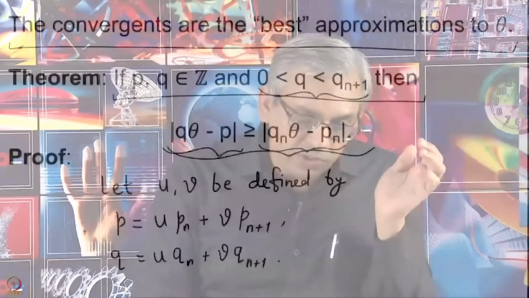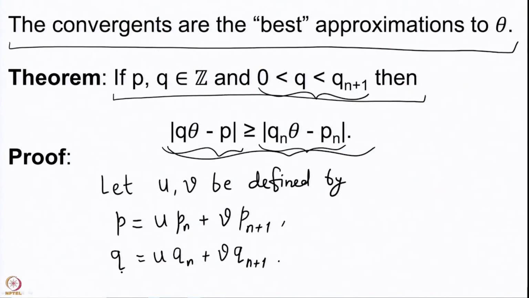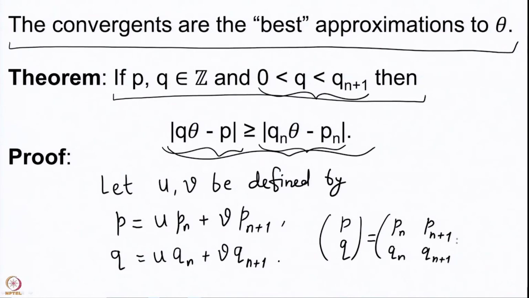The reason for defining this is that these two expressions are going to be important for us, but the question still remains whether we can indeed define u and v in this way. So, we can do that because this can be written as the column matrix PQ equal to Pn plus 1 Qn plus 1, a 2 by 2 matrix into the column matrix UV. This is what we have in this equation.